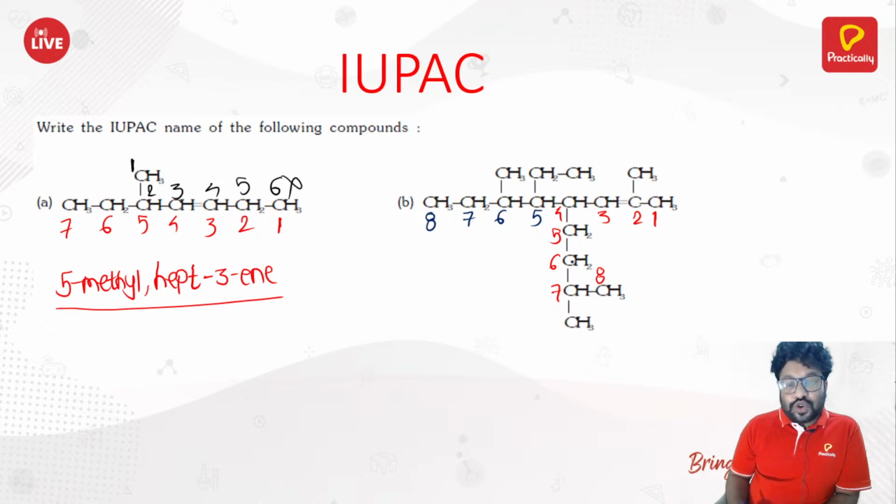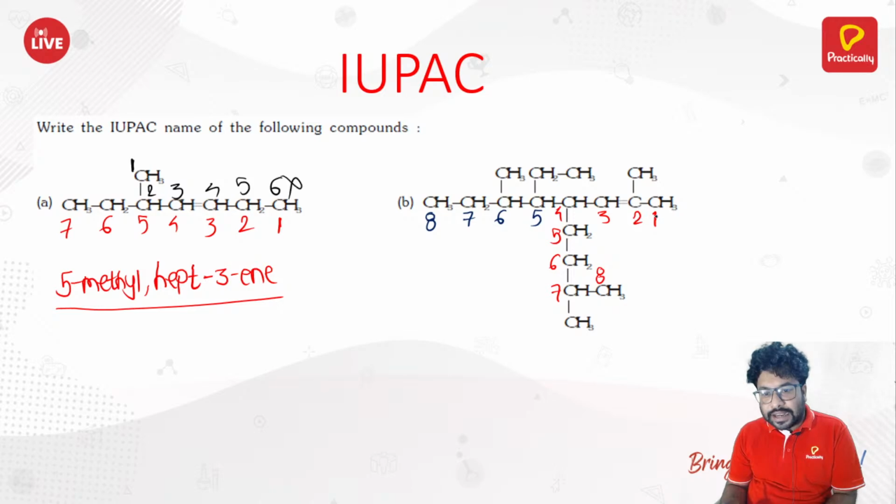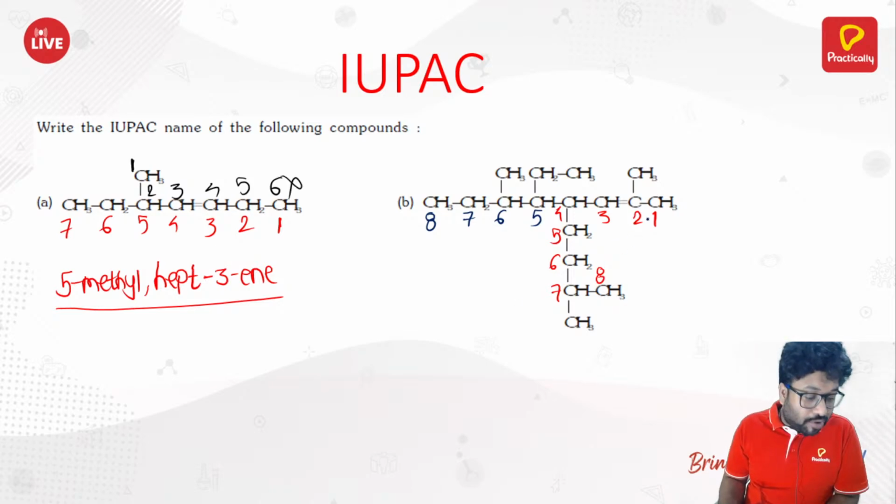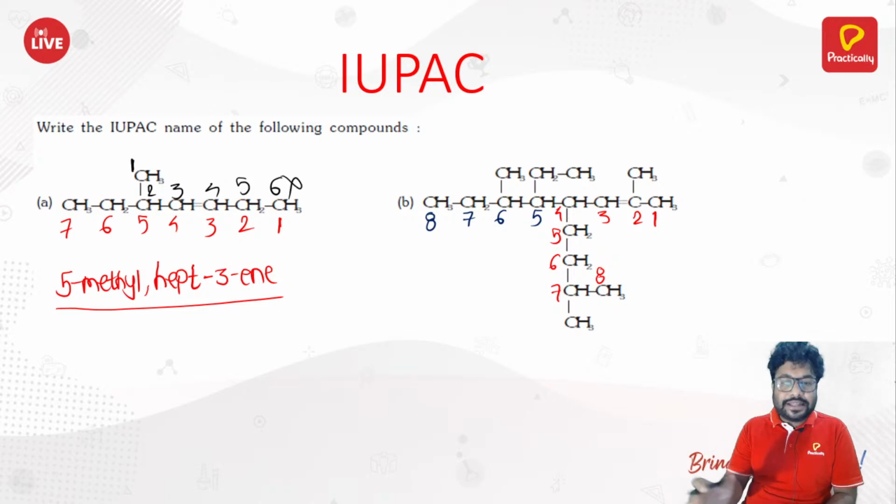So yeah, as I was saying here, red color counting 1, 2, 3, 4, 5, 6, 7, 8, or even if you go straight, it will still be 1 to 8. But you also need to see at which position you get the maximum number of branches. There are two alternate ways here. If you go straight, you get 8 carbon atoms and the double bond at the second. If you come to the fourth position and then come down, you also get 8 carbon atoms in the longest chain and the double bond at the second position. So that is common in these two countings.